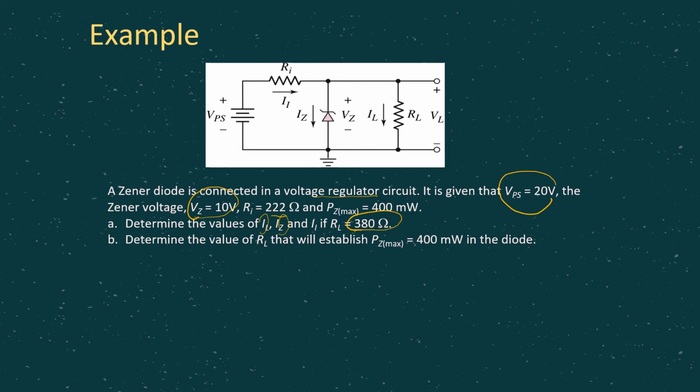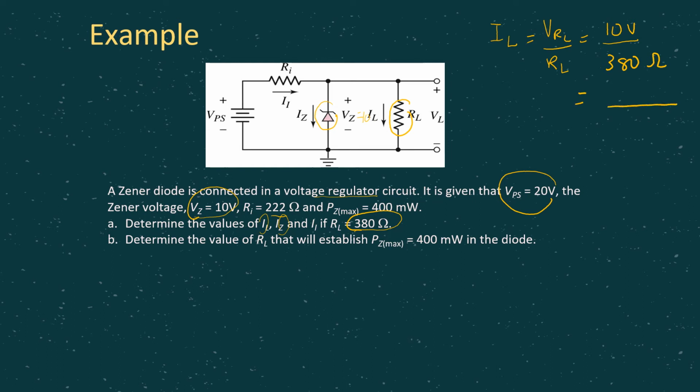First thing to take note of is that VZ, the Zener voltage, is given as 10. So automatically you know, since the voltage here is 10, obviously the voltage across this RL also equals 10 volt. Then you can simply calculate IL, which is given by the voltage across RL divided by the resistor value, which is 10 volt, remember, because it's parallel to the Zener diode, divided by RL, which is 380 ohm. So in this case you get the IL value.